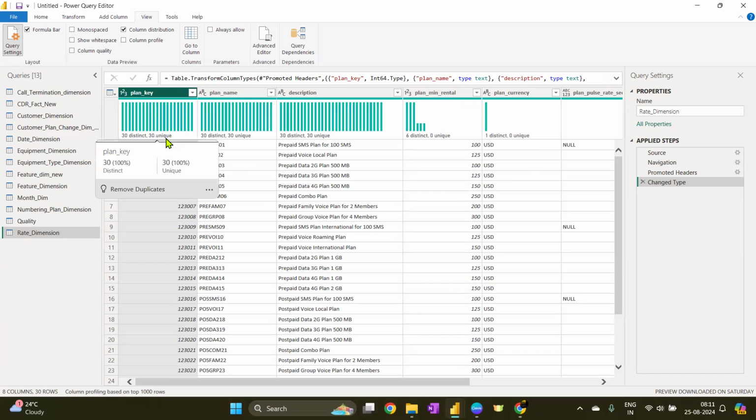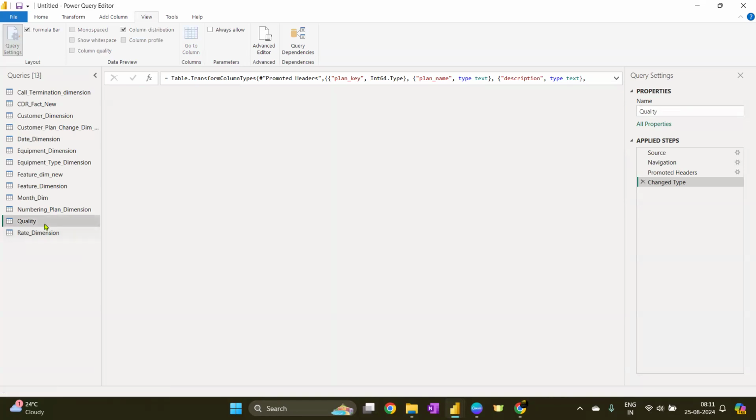If you remember the concept of distinct and unique, distinct means even if the numbers are repeating, it will get counted as one. Unique means if the numbers are repeating, it will not get counted at all. So if it is 30 and 30, distinct is equal to unique is equal to overall count, it means that might be my primary key. It means there are no duplicates at all in that column.